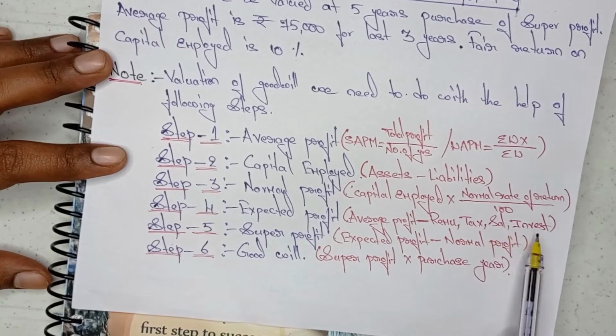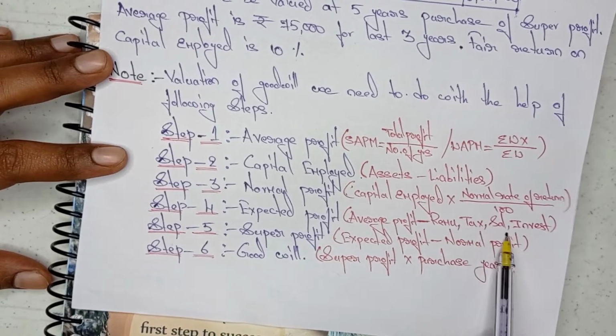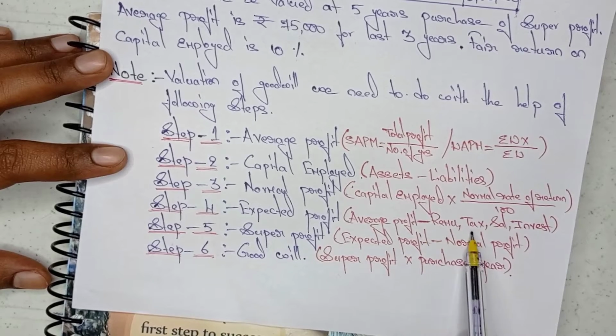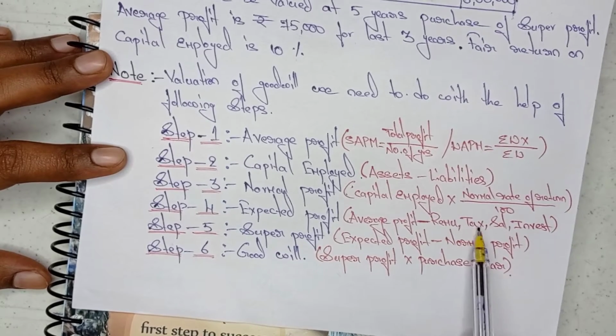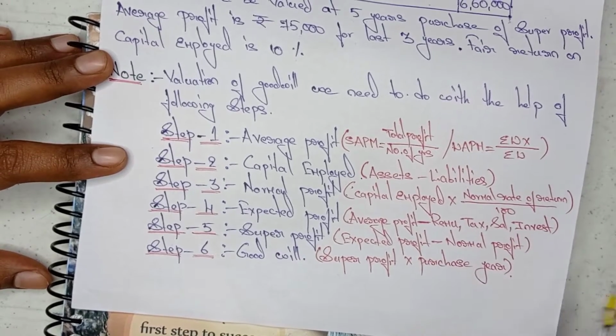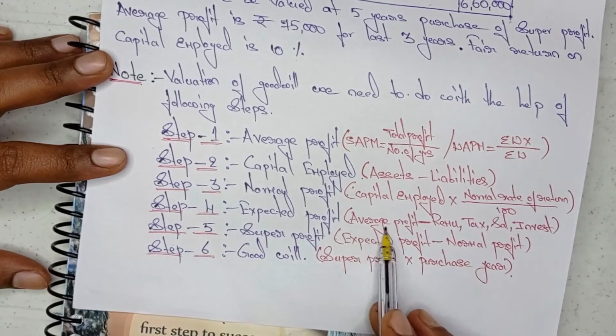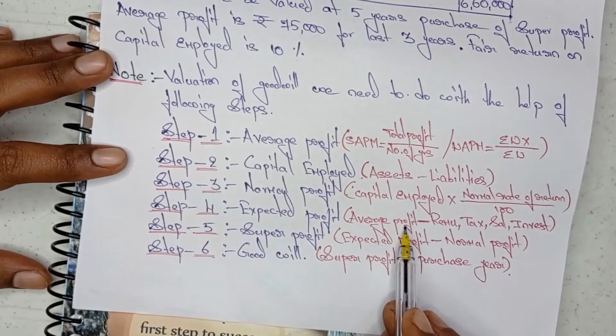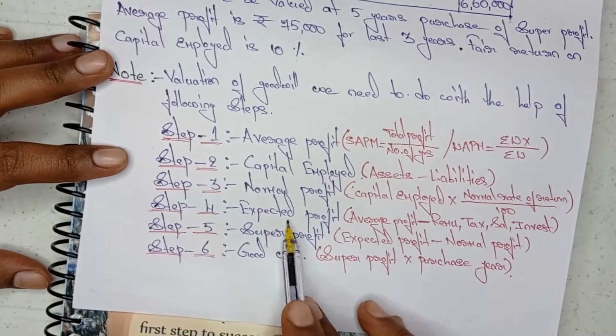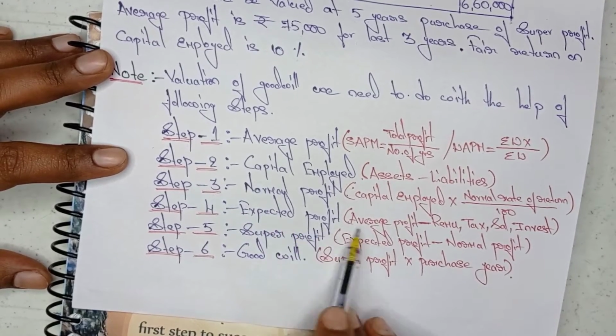If no information is given related to these, then we keep nil, and the same average profit value we write down, and that value will be the expected profit.